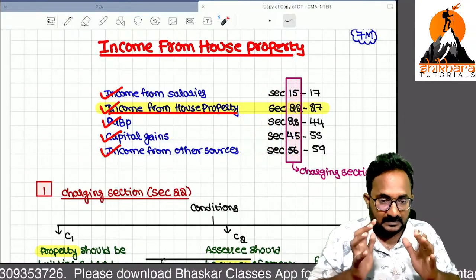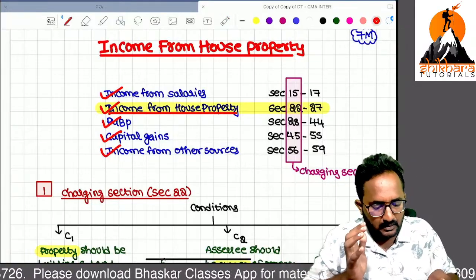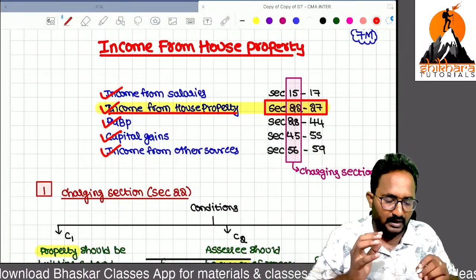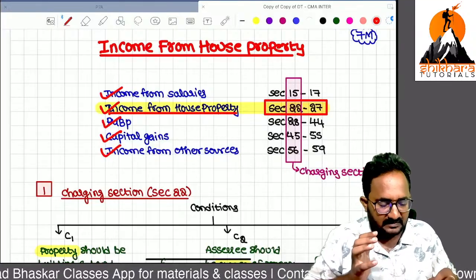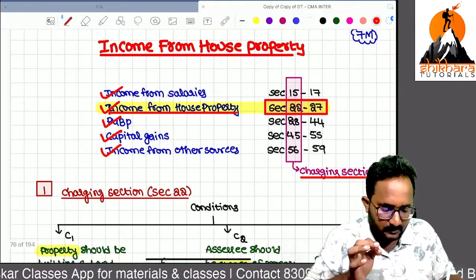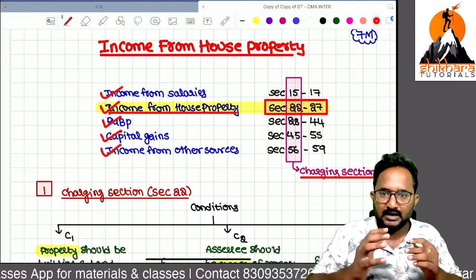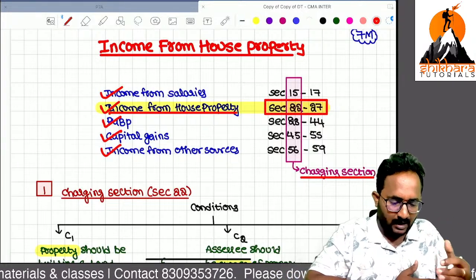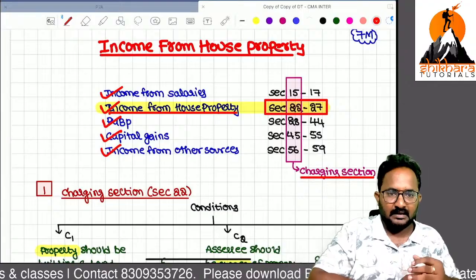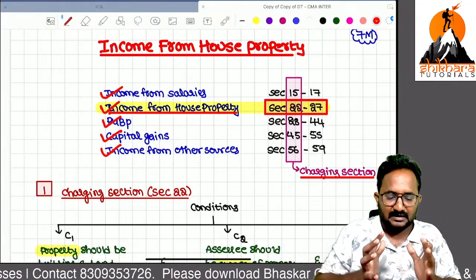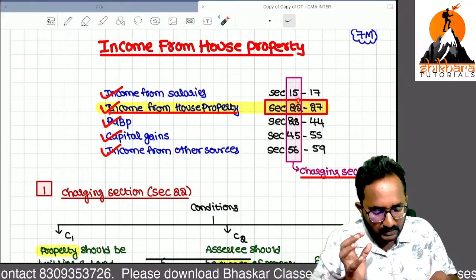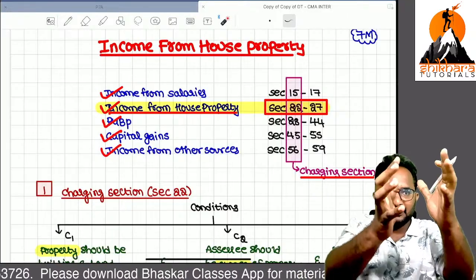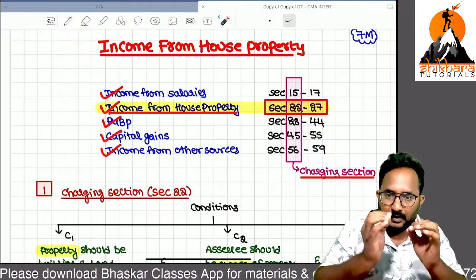The first head of income we are starting is covered in section 22 to section 27. We have provisions relating to income from house property. Within that, section 22 is the charging section. If you know section 22, then only you will get clarity about the list of incomes chargeable to tax under the head income from house property. Sir, I have numerous incomes. Out of the numerous incomes, what will be taxable under income from house property? If you know the charging section 22, then you can easily say which incomes are taxable under the head income from house property.